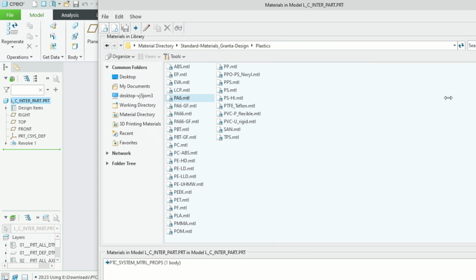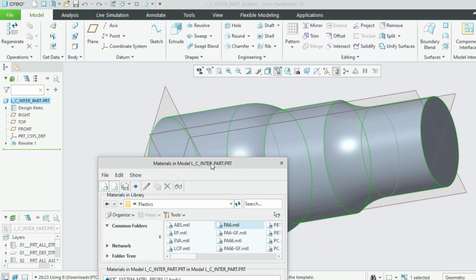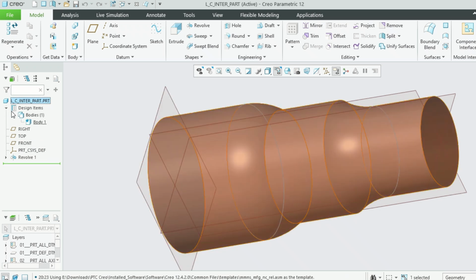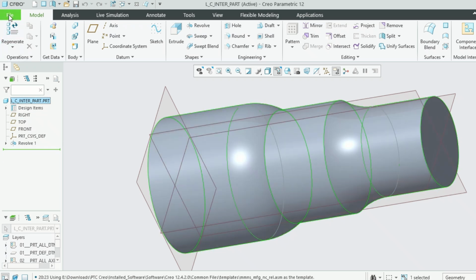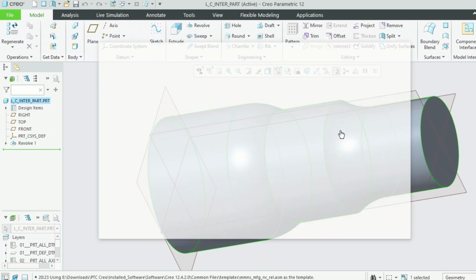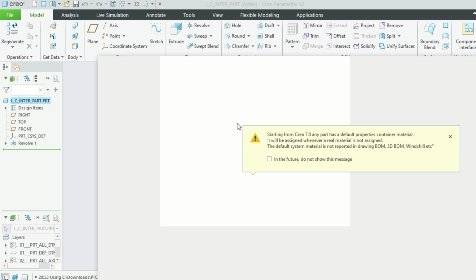Let's bring it closer and move it down so that we can see the OK button. It's assigned right now. Material is assigned. Let's see the model properties. Yes, no, it's not taking it.